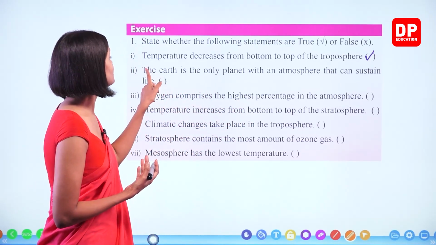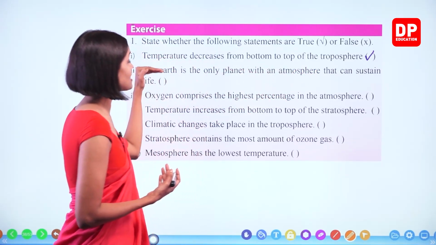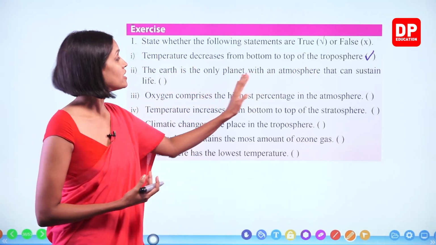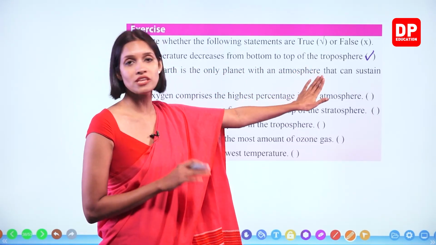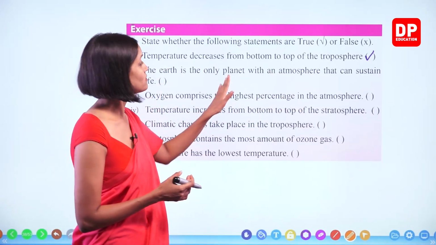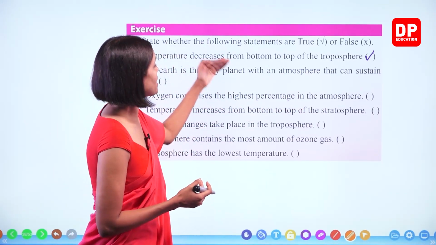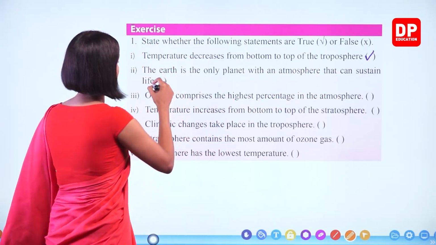If the statement only said the Earth is the only planet with an atmosphere, that would be wrong, because the other planets also have atmospheres. But the Earth is the only planet with an atmosphere that can sustain life. Yes, that's true.